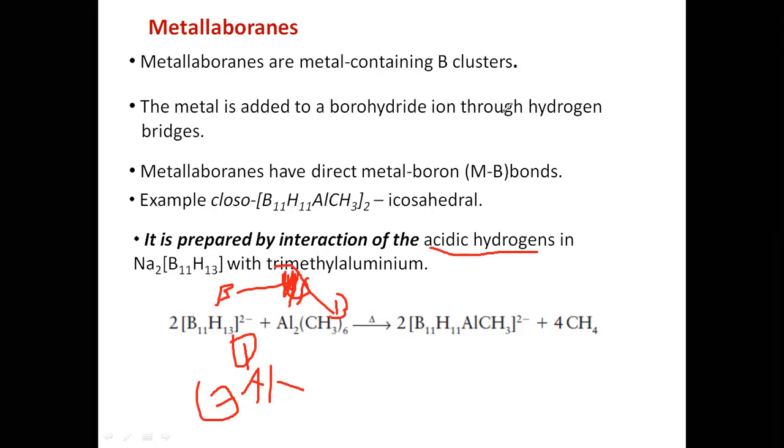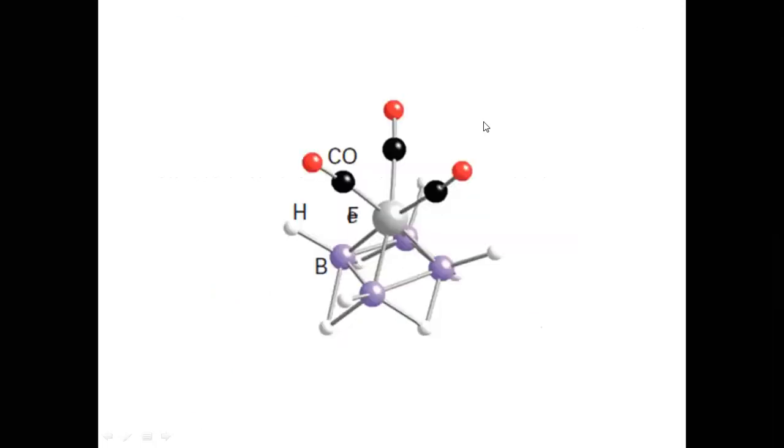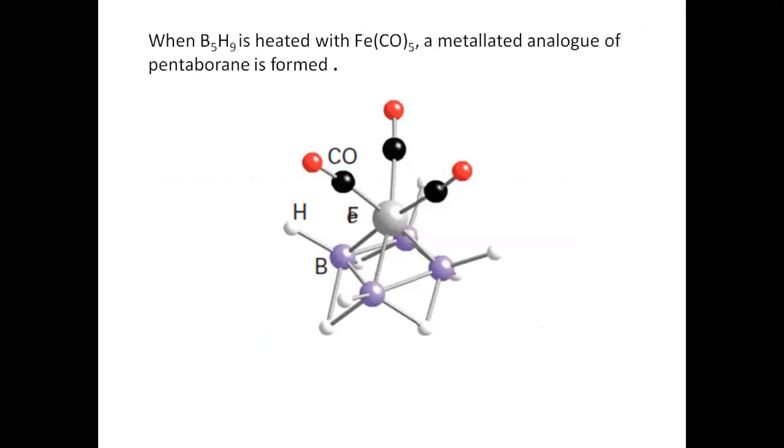Similarly, if you look at the metalloboranes containing iron, formed by reacting B5H9 with iron pentacarbonyl, a similar thing will happen, just like what we have learned: a reaction between this bridge bond and iron pentacarbonyl.